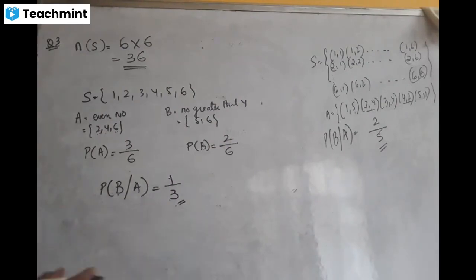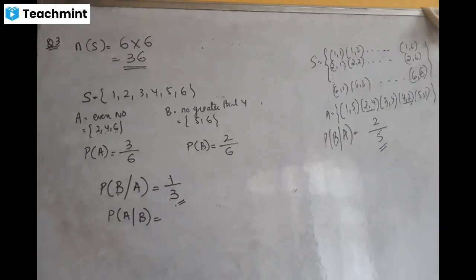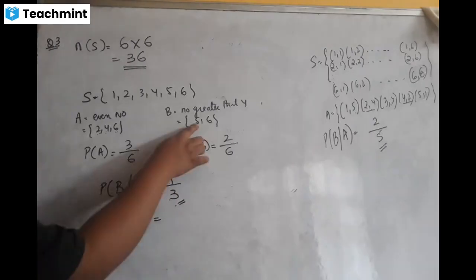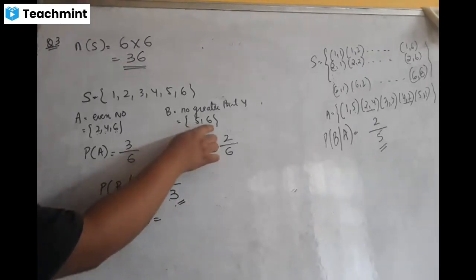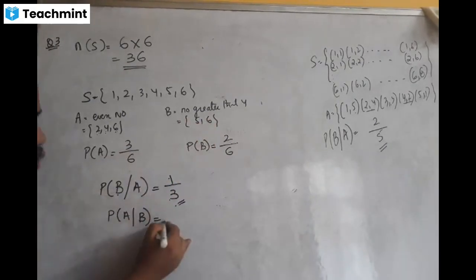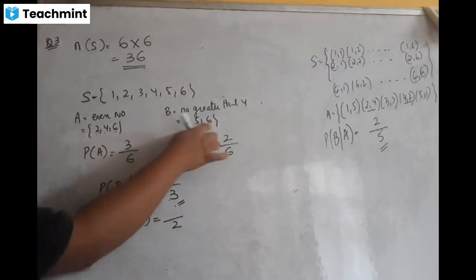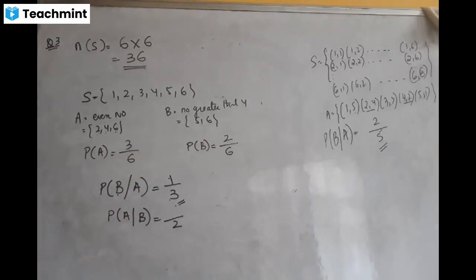Now, just to see whether you have understood or not, what is the probability of A under B? You can do it by formula, but try it by concept. So what does it say? I have to find the probability of A under the condition that B has already occurred. B has already occurred means how many B are there? Numbers greater than 4. So how many numbers are there? 2. There are 2 numbers. Understood? So out of 2 numbers, A means even number. Which one is the even number among these two? 6. So the answer is 1 by 2.